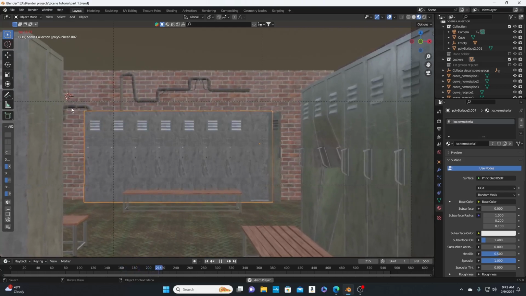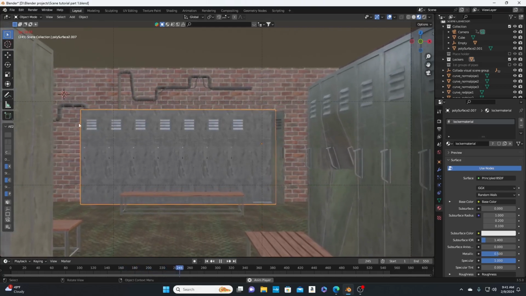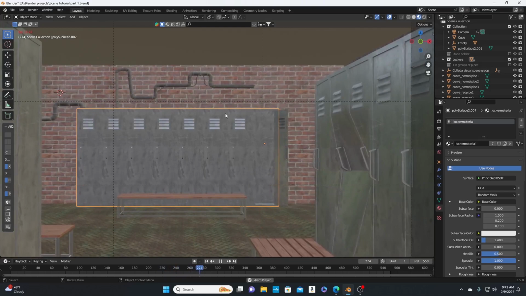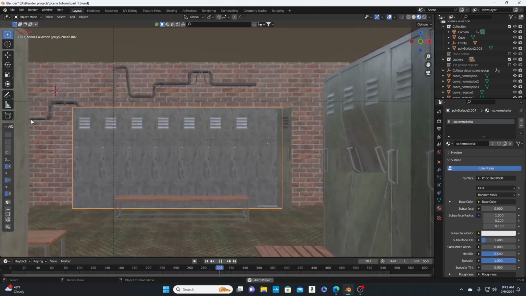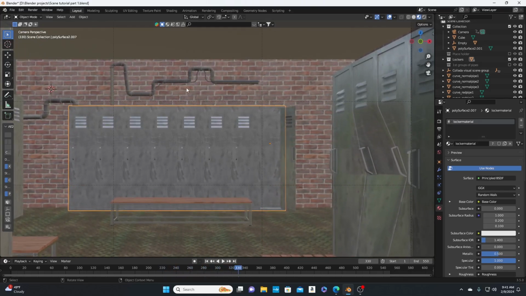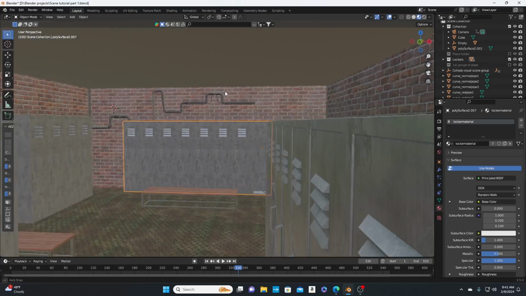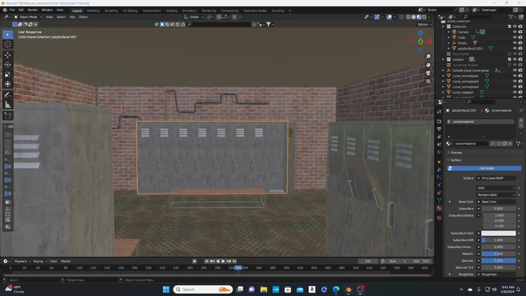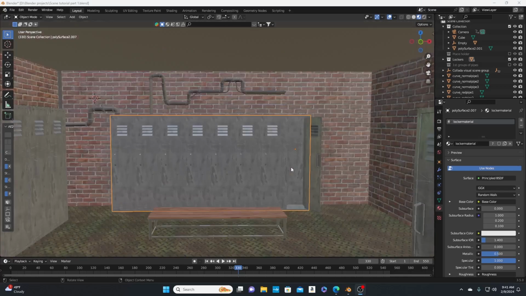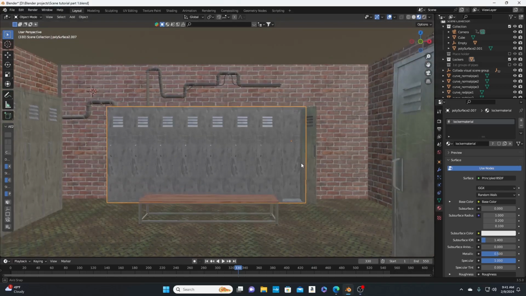You know what I'm saying? You see this? You can't really tell because the locker is just blocking that. So now we just got these pipes going.